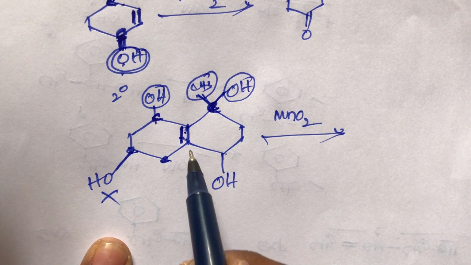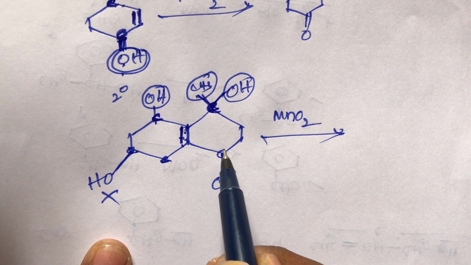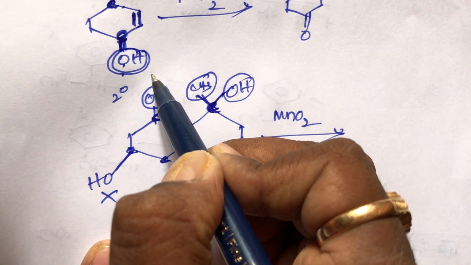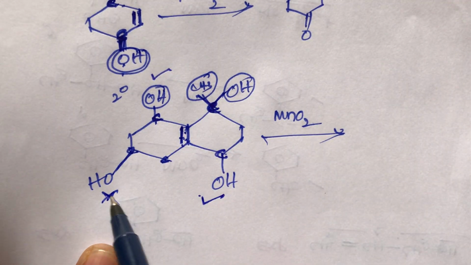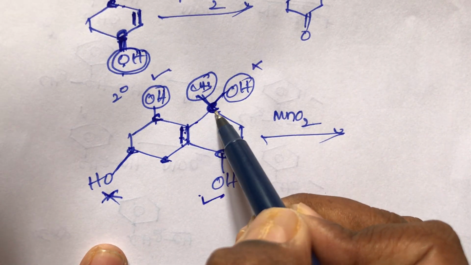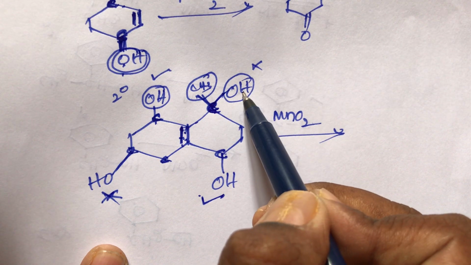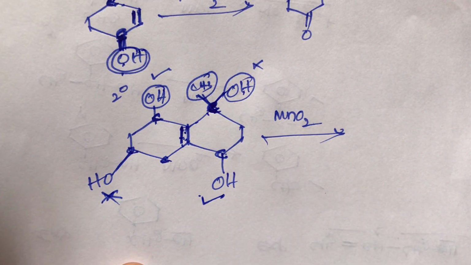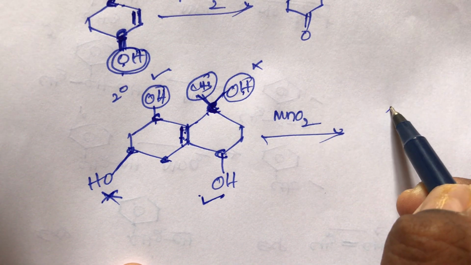Remember, student. Next one, what about this double bond next carbon, a secondary carbon? So it is also easily oxidized, but this is not oxidized and this is not oxidized. Why? Because this is a double bond next carbon, an allylic carbon, and it contains an OH group, but this is a tertiary alcohol. This carbon is a tertiary carbon, so tertiary carbons cannot oxidize. So what is the final product?